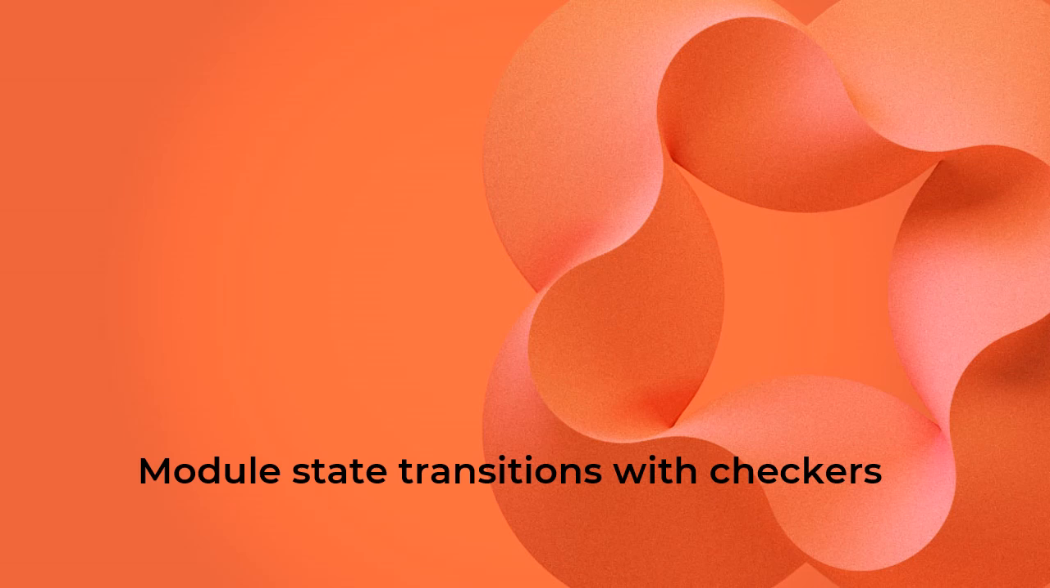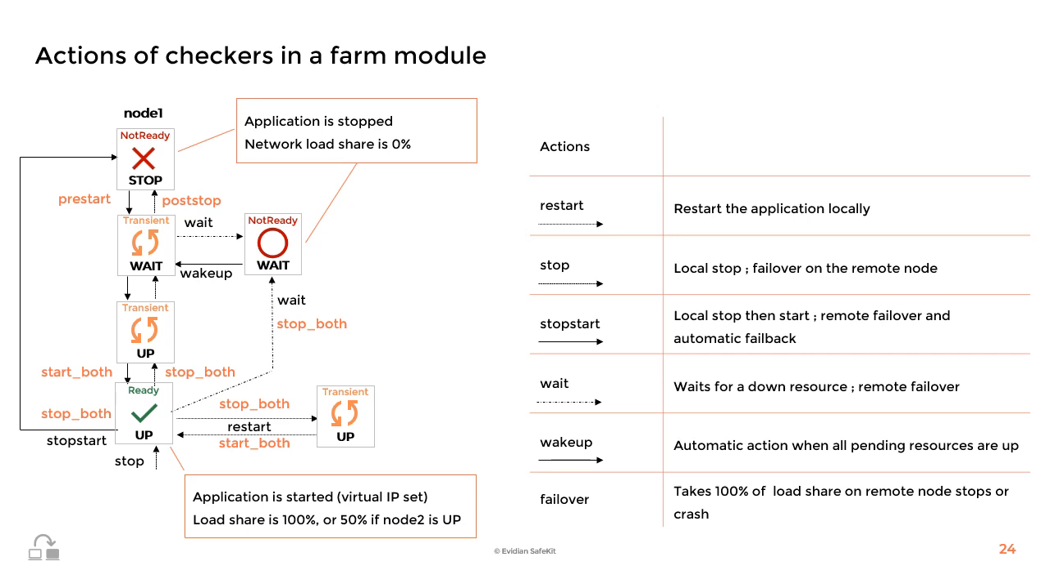Let's now examine the module state transitions when actions are triggered by checkers. Let's first consider a farm module and node 1 in the up green state at the bottom of the figure. Firstly, the restart action will trigger the execution of stop both and start both scripts, restarting the application locally without deconfiguring the virtual IP. During the restart, the module is in the up orange state.